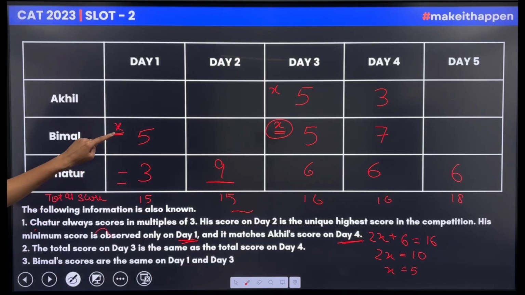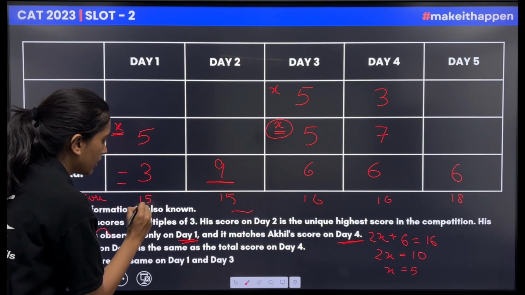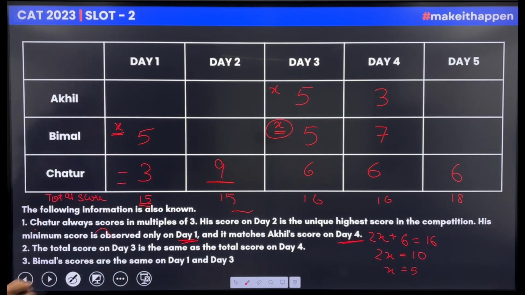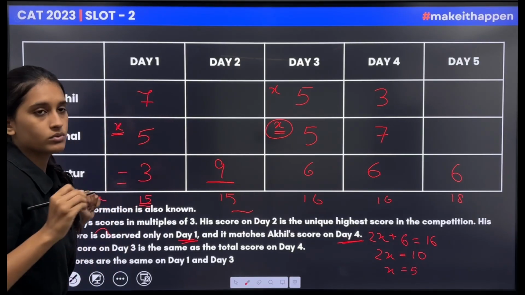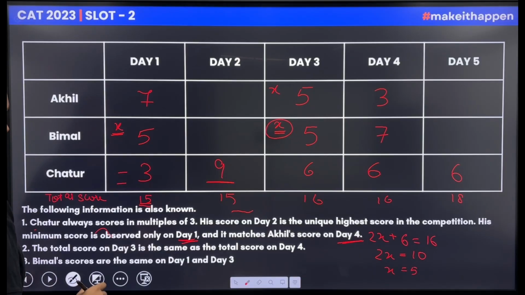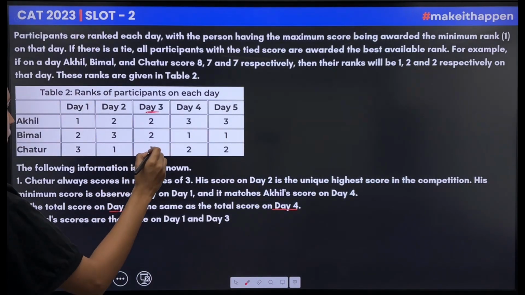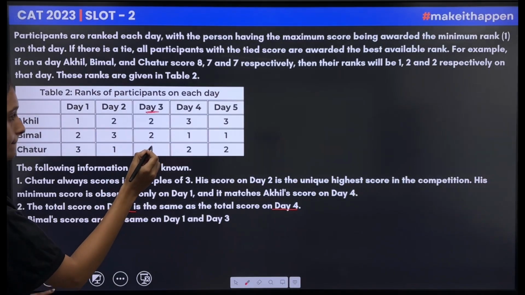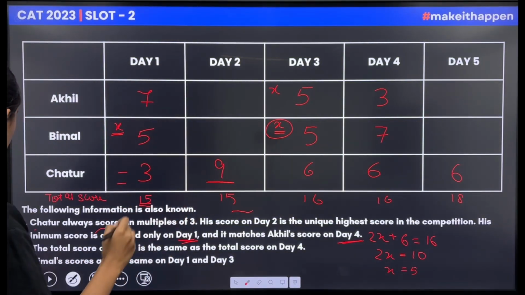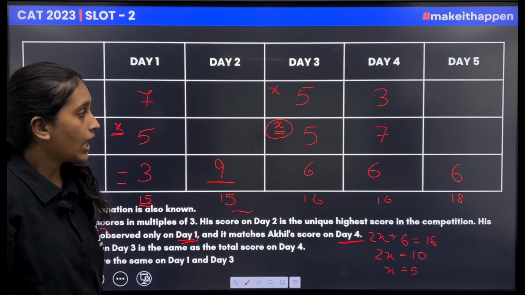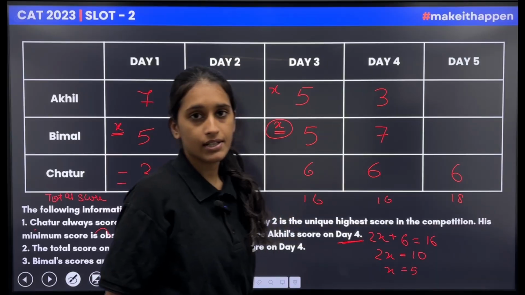Now if I got 5 over here and 3 over here, the total is 8 and the total score on day 1 is 15. So I'll get this answer, that would again be equal to 7. Now here I want to make the total as 15 and here I want to make the total as 18.